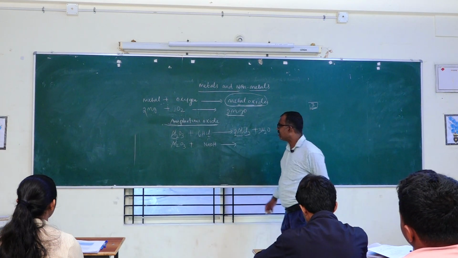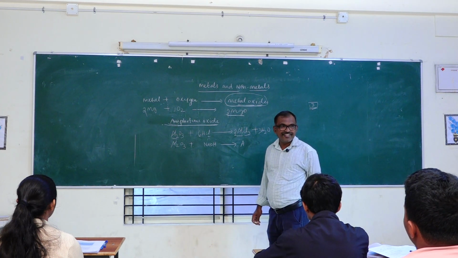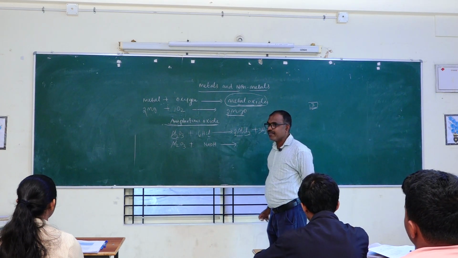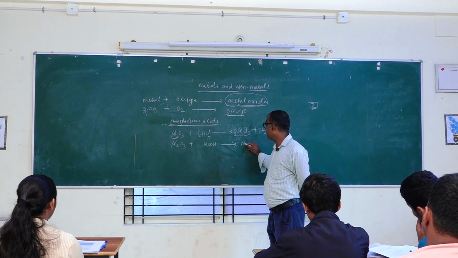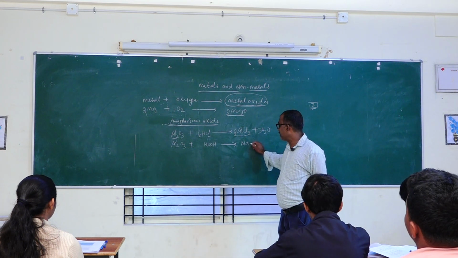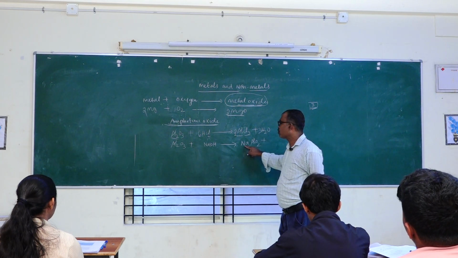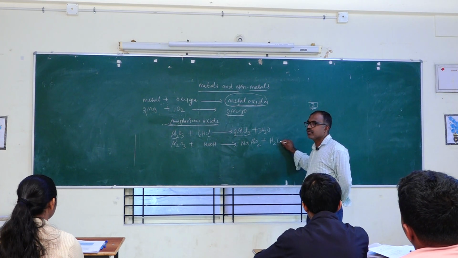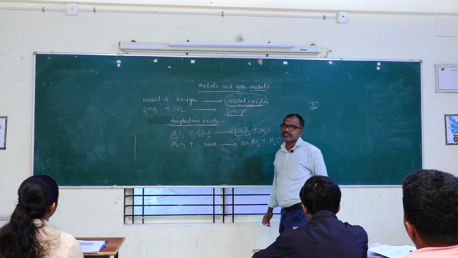What is the name of the salt? Sodium aluminate. Sodium, Na, O2 is the sodium aluminate. Along with that, it produces water. So this is called an amphoteric oxide.